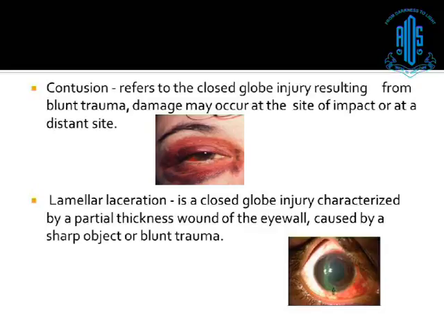The next term is contusion. Contusion basically refers to a closed globe injury resulting from blunt trauma. The damage may occur at the site of impact or may occur at a distant site from the impact. The third is a lamellar laceration. It is a closed globe injury characterized by a partial thickness wound of the eye wall caused by a sharp object or a blunt object.